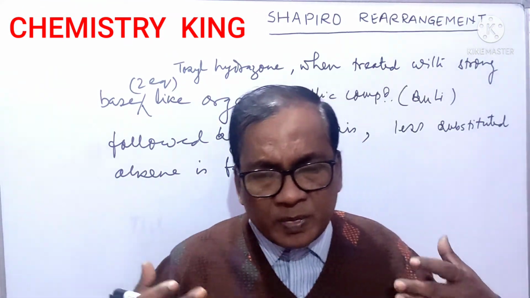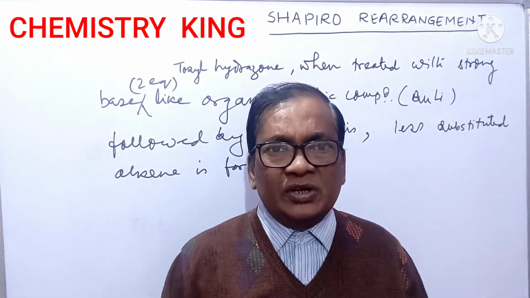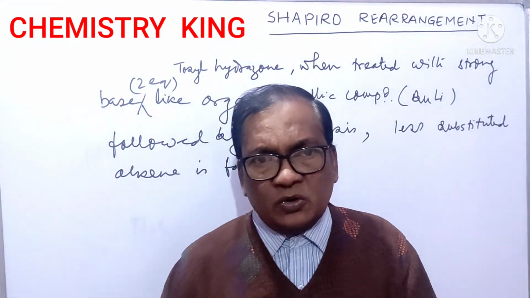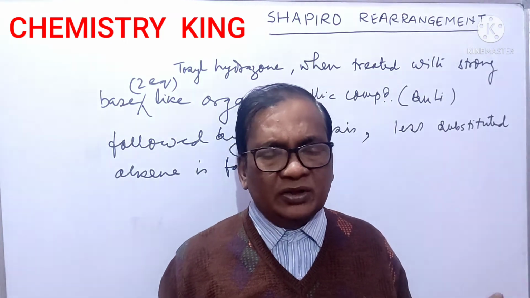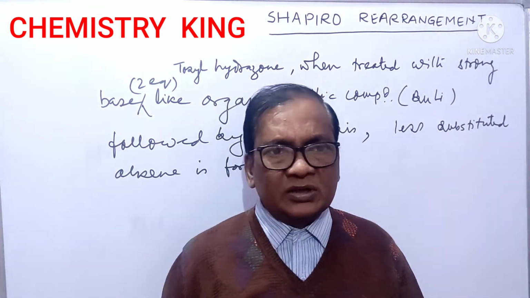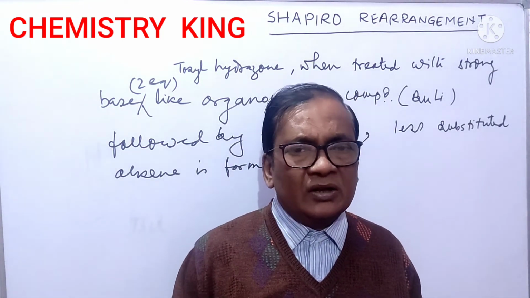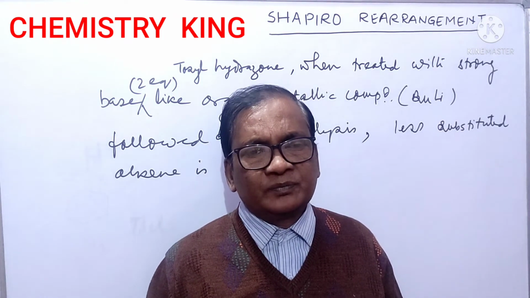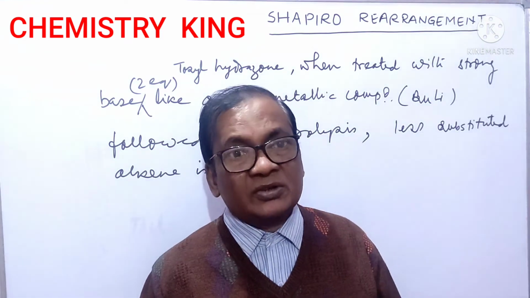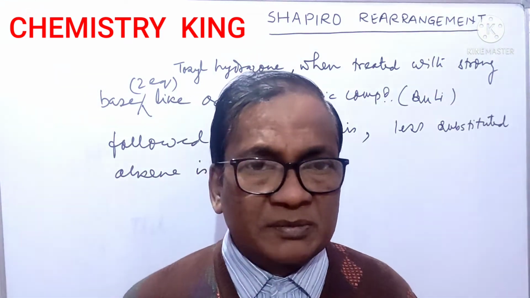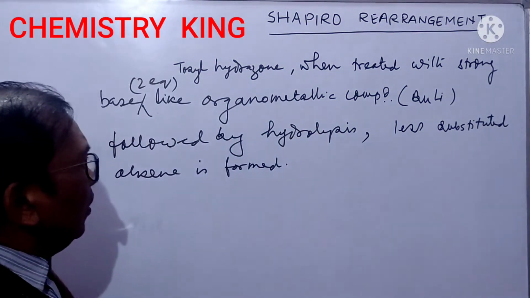When we say stable or less stable, you have to understand that I am talking about thermodynamic stability. Thermodynamic stability is more important. Okay?